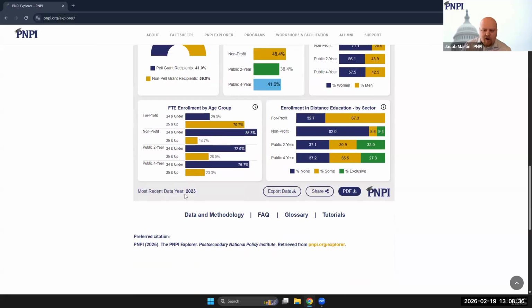At the bottom, you'll see that all of our reports show you the years that the data are coming from. And in general, you'll notice that our reports cover the time span from 2013 to 2023, which encapsulates 2 5-year cohorts worth of data, particularly for our Trend Explorer. We do update this annually to match the most recent data released from the Department of Education, and we always put out some sort of update when that occurs.